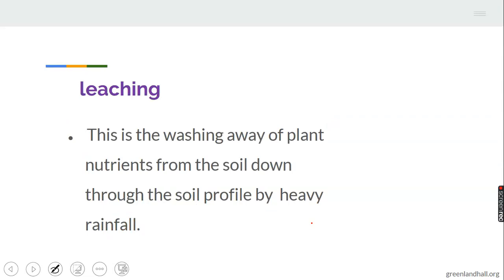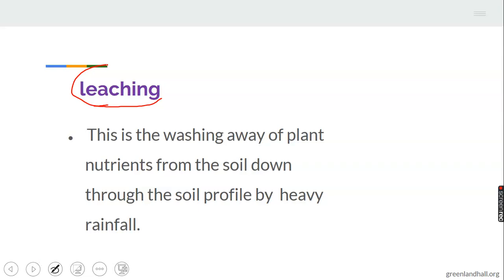All right, let's take the next one, leaching. Leaching is a way by which soil nutrients are lost or plant nutrients are lost from the soil. Leaching involves washing away of plant nutrients from the soil down through the soil profile by heavy rainfall. That is leaching, the washing away of the plant nutrient from the soil down through the soil profile by heavy rainfall.